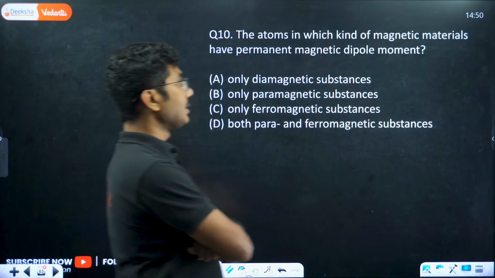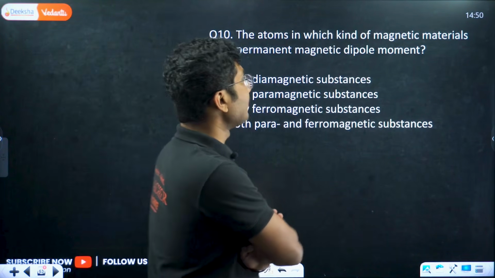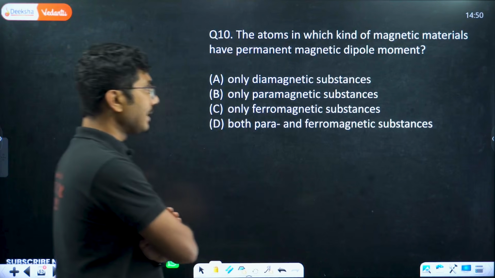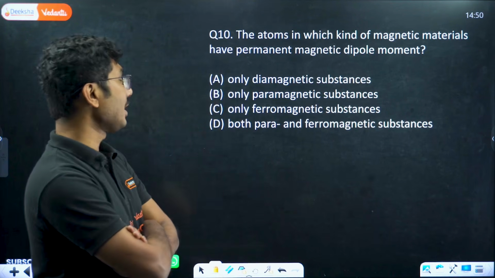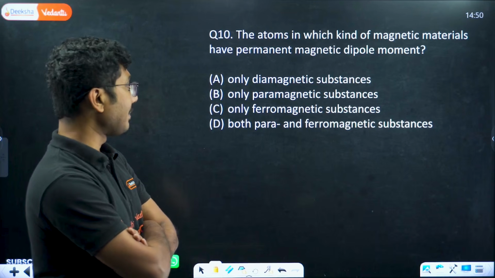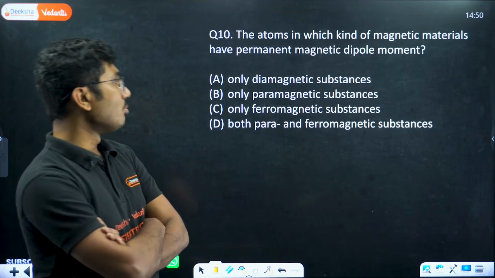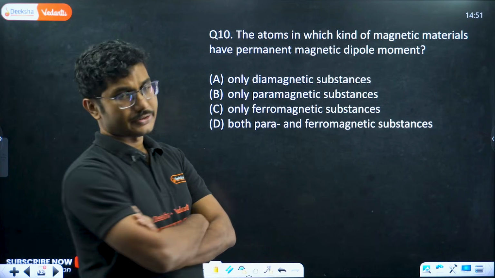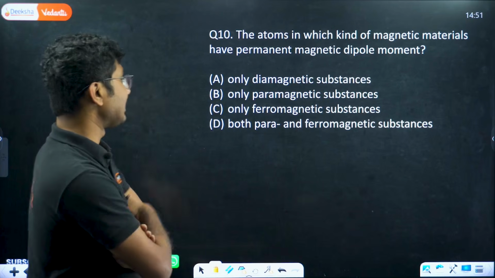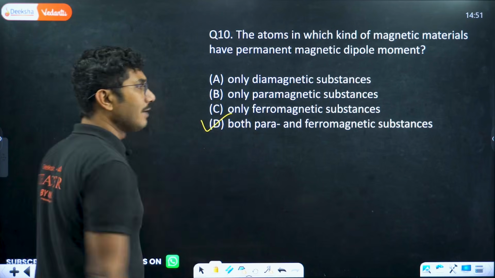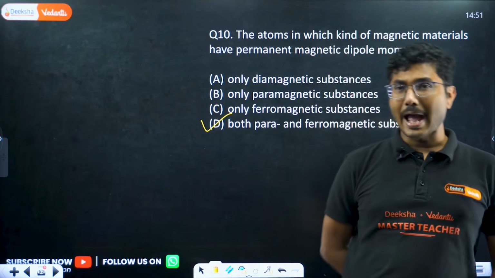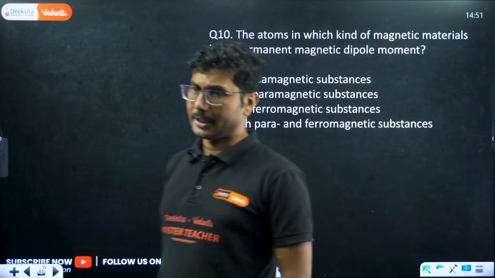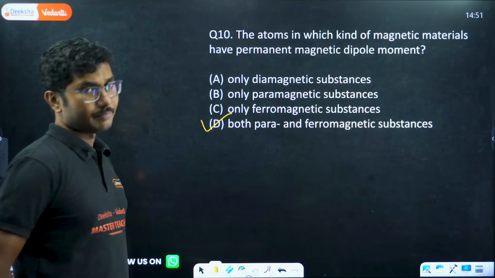The atoms in which kind of magnetic materials have permanent magnetic dipole moment? Only diamagnetic, only paramagnetic, only ferromagnetic, or both para and ferromagnetic substances. So permanent dipole moment is present in both para and ferromagnetic substances. Para, even though it is weak, but they do have a permanent dipole moment. Atoms do have permanent dipole moment.